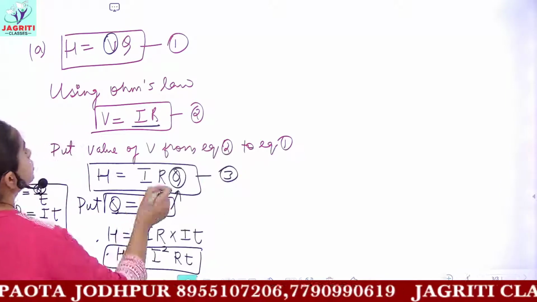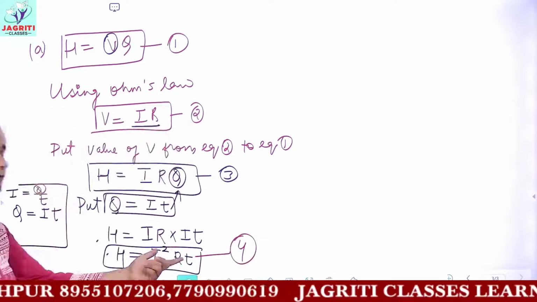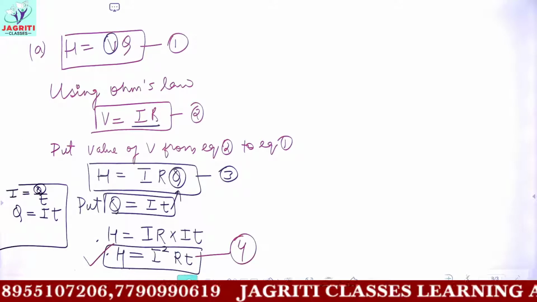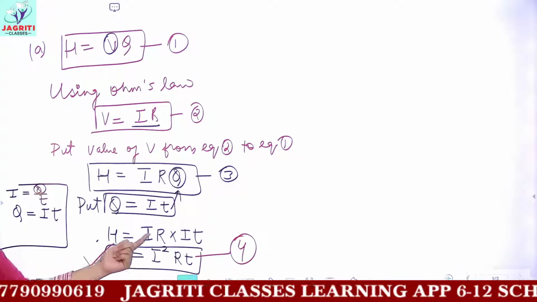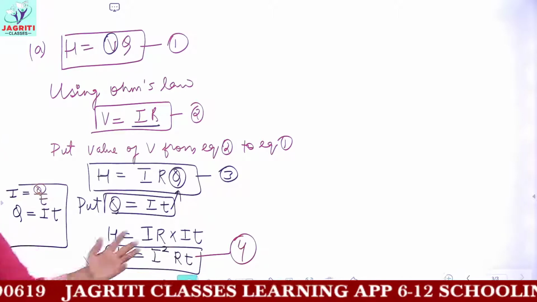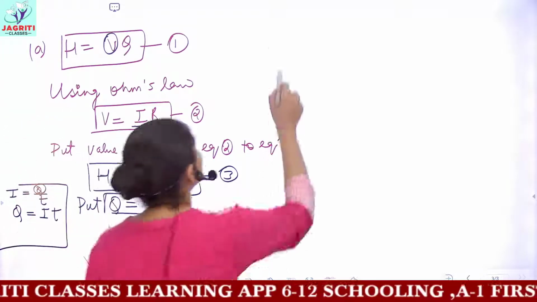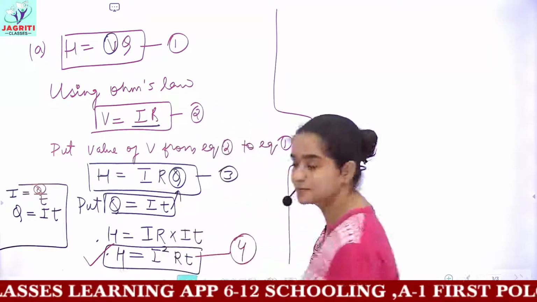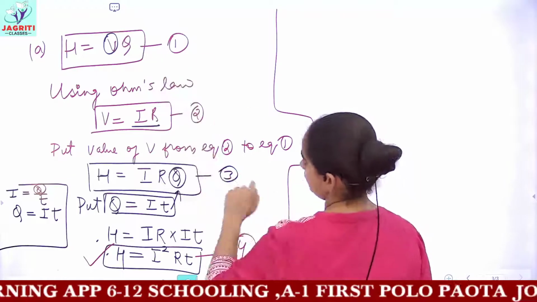Okay. So this one would be the fourth equation, and the fourth equation is also an important formula, used to calculate the amount of heat when you are given current, resistance and time interval. So you can use this formula and know the amount of heat released in the process. Then one more formula, using our basic equation.